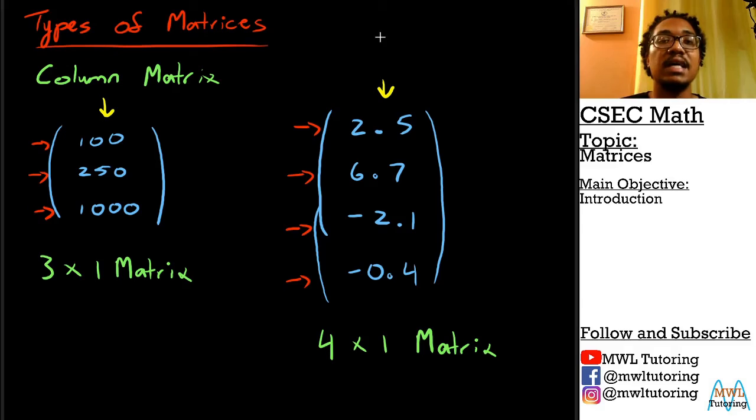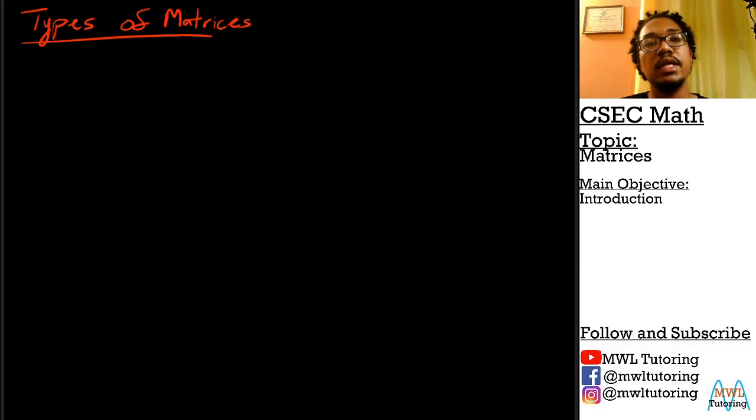Now let's look at the last type of matrix. And this one is a very specific type of matrix, right? So types of matrices, last one here. This one is actually called the identity matrix.